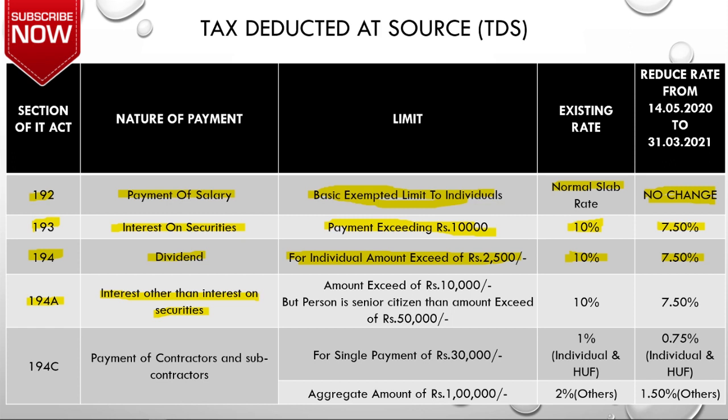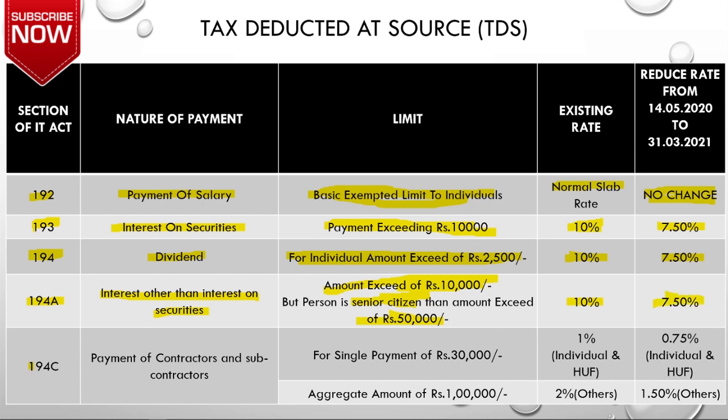So let's see what is the limit for this section. When you are making payment to an individual other than a senior citizen for more than 10,000, then you need to deduct TDS under this section. And if you are making payment to a senior citizen, then the limit is 50,000. If you are making payment of more than 50,000 to a senior citizen, then you need to deduct TDS under Section 194A. What is the rate for deducting this TDS? The rate is 10% and now it has become 7.5%.